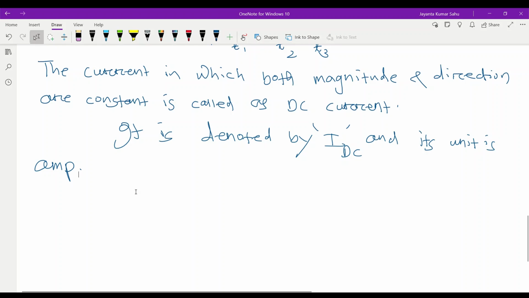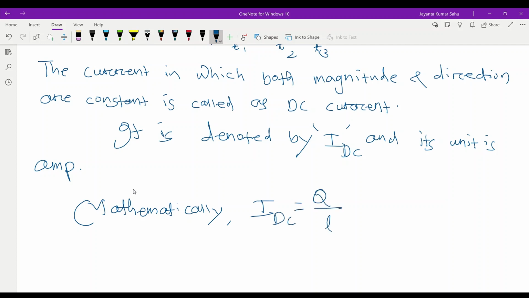Mathematically, we can write IDC equal to Q by T, because magnitude and direction both are constant. Charge by time means coulomb per second. So what is its unit? Ampere.